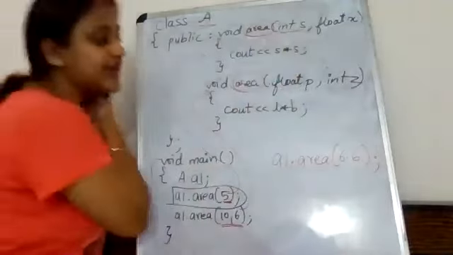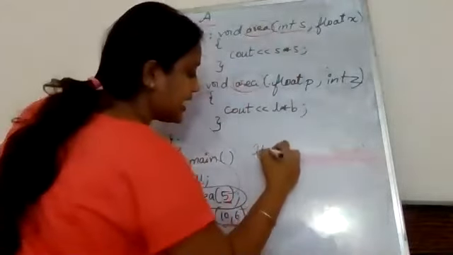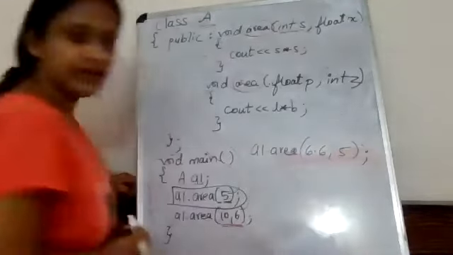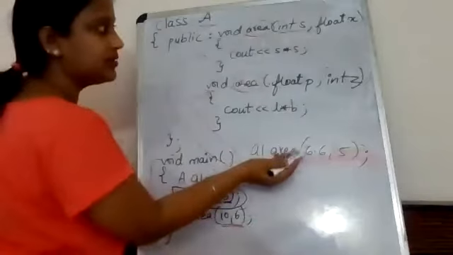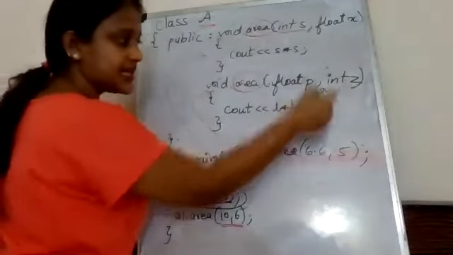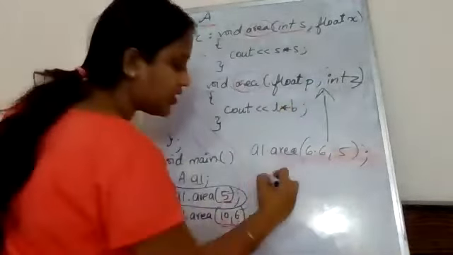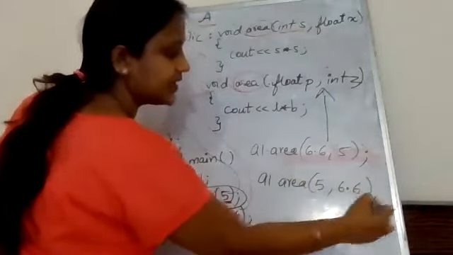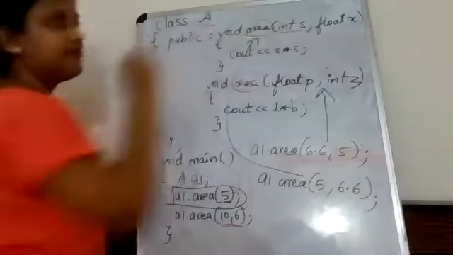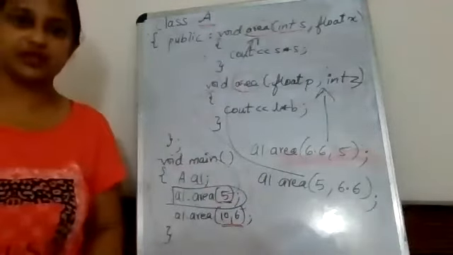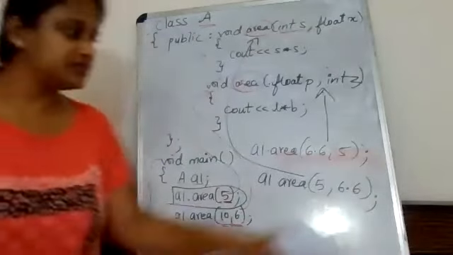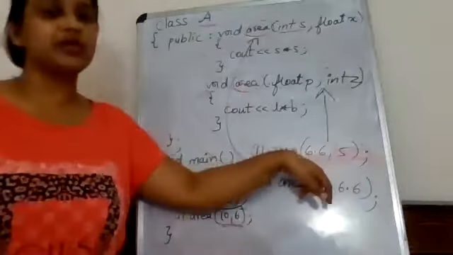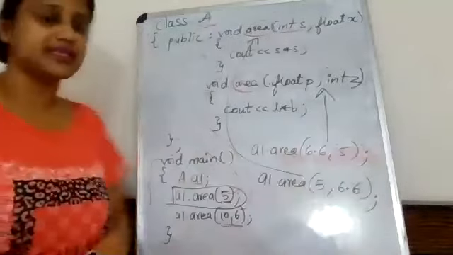That means when I call A1 dot area 6.6 and 5, it will go in the second member function, and when I call A1 dot area 5 6.6, it will go in the first member function. Why? Because यहाँ पे मैंने पहले इंटीजर दिया है और सेकंड फ्लोट दिया है, यहाँ पे फर्स्ट फ्लोट दिया है, यहाँ पे सेकंड इंटीजर.